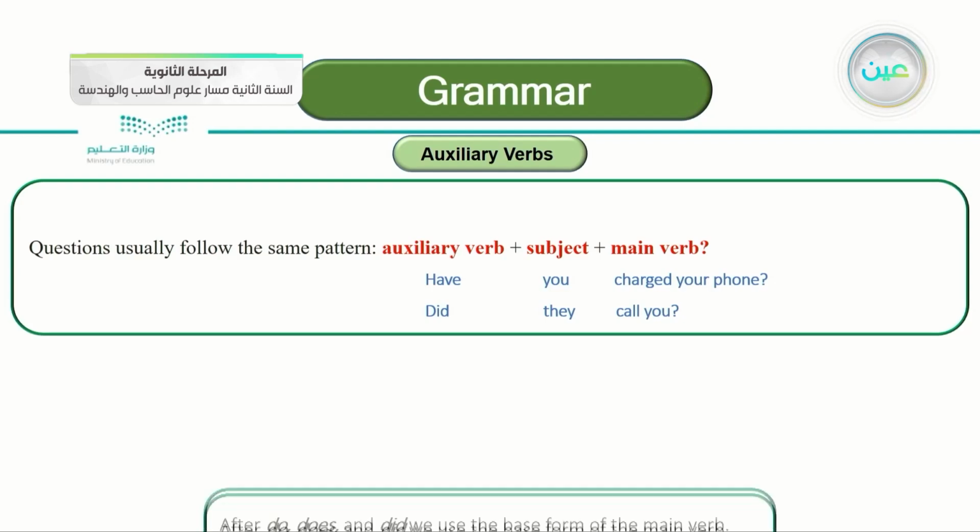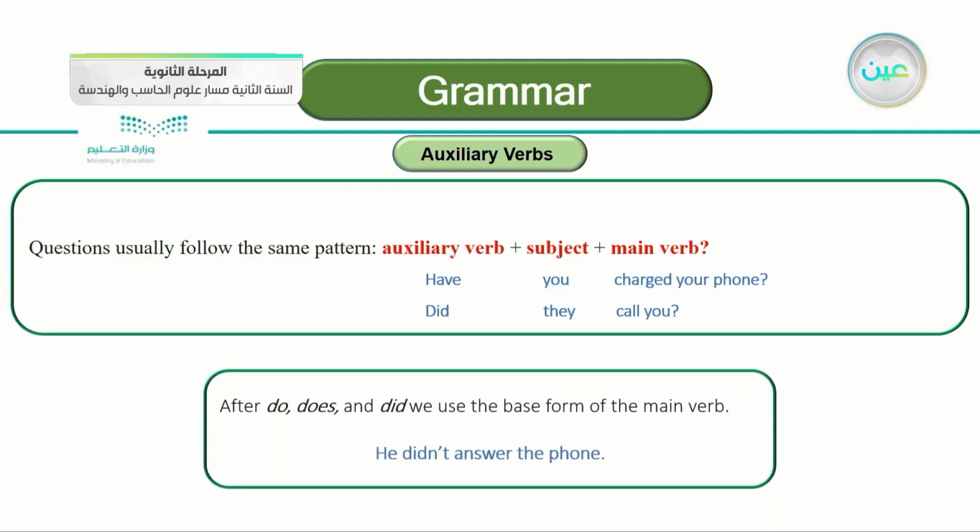Did they call you? After do, does, and did, we use the base form of the verb. Always remember this. Here's an example: He didn't answer the phone.